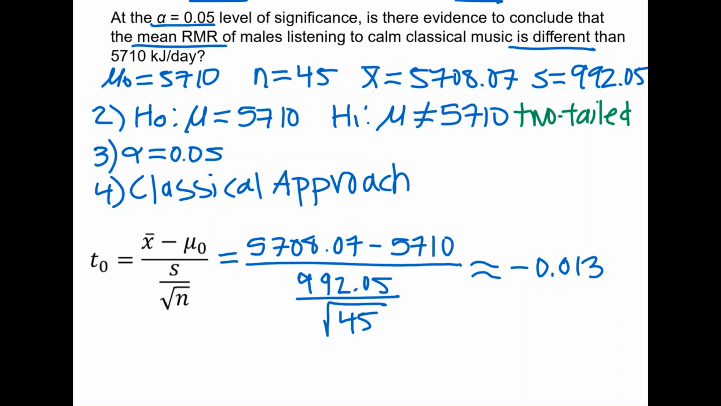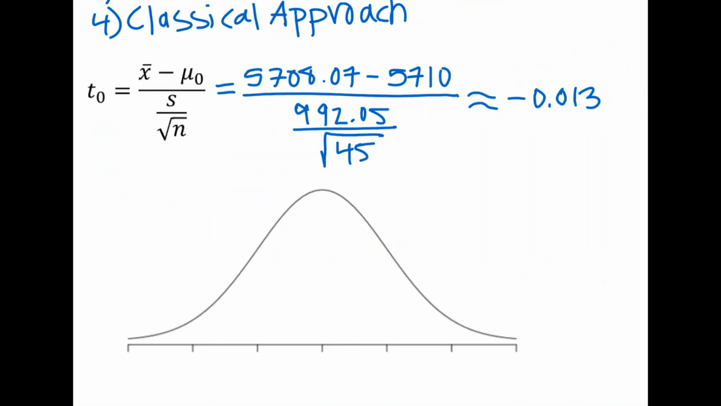Now let's find the critical value. First, let's draw a sketch. This is a two-tail test. So we will have a rejection region in both tails. We split alpha into these regions. Alpha is 0.05, but since we have two regions, we have to split alpha in half, so we get 0.025 in each of these tails. Because this is a two-tail test, we will have two critical values.